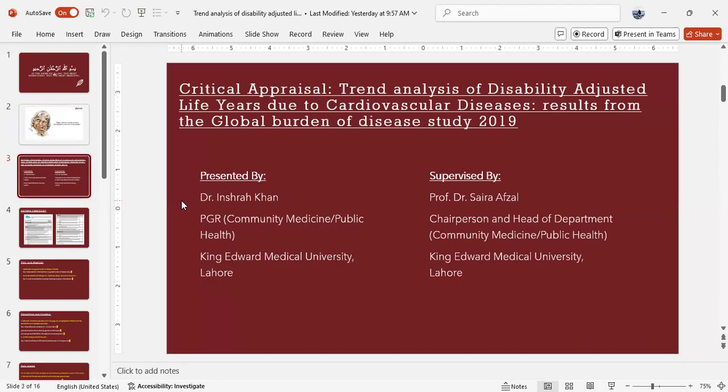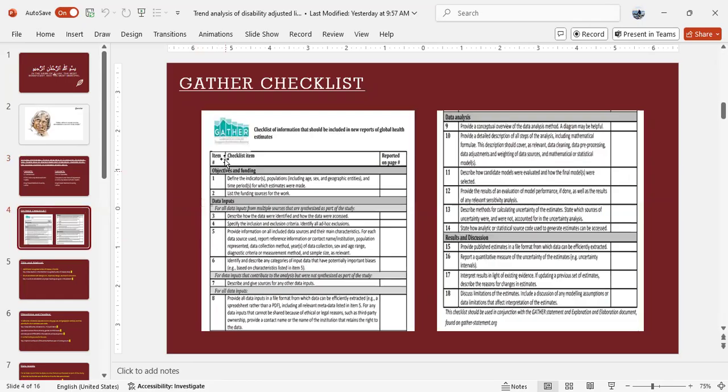Assalamu alaikum. My name is Dr. Inshrah. I am a PGR of Community Medicine and Public Health at King Edward Medical University, Lahore. Today, I'm going to critically appraise an article. Its title is Trend Analysis of Disability Adjusted Life Years Due to Cardiovascular Diseases, Results from the Global Burden of Disease Study 2019. And I'll be appraising it under the kind supervision of Professor Dr. Saira Afzal. For this article, we will be using the GATHER checklist. So now we will move to the article.